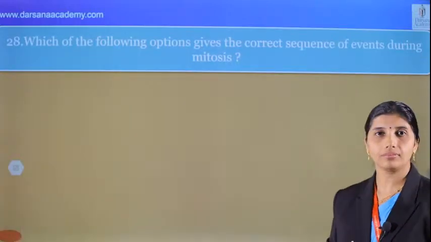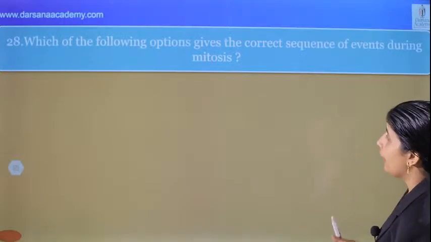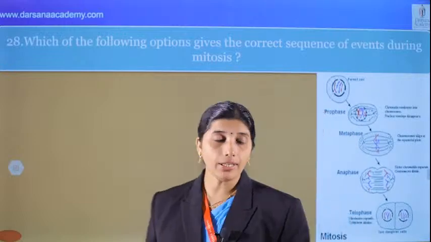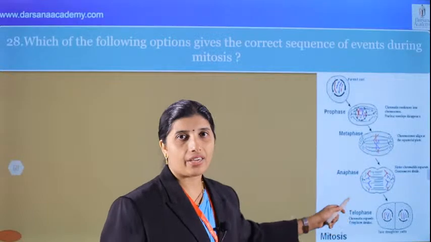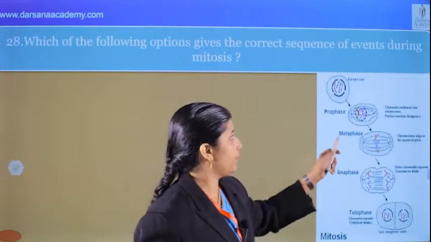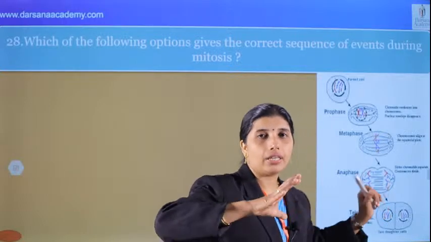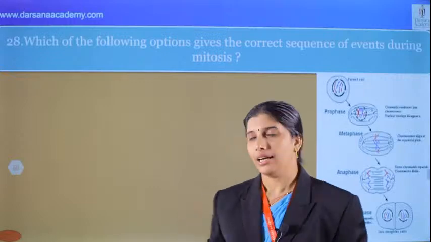Next question. Which of the following options gives the correct sequence of events during mitosis? We know that mitosis consists of prophase, then metaphase, anaphase, telophase. You know the process. Metaphase, equator, then anaphase, where the centromere divides and chromatids move to the two opposite poles.